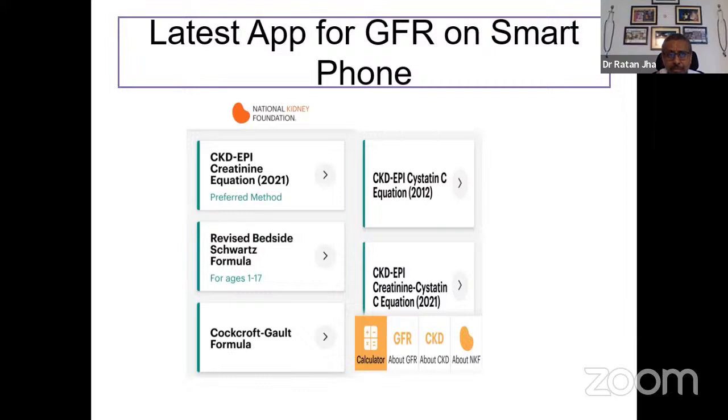So this is a GFR which is called eGFR or estimated GFR, but there are other ways to measure the GFR, which is called measured GFR, which could be slightly different from what we calculate by this formula. But this formula is usually enough for most situations where the patient's creatinine is stable, and that is what is advocated by the National Kidney Foundation to decide whether this patient is coming into stage 5 CKD or not.